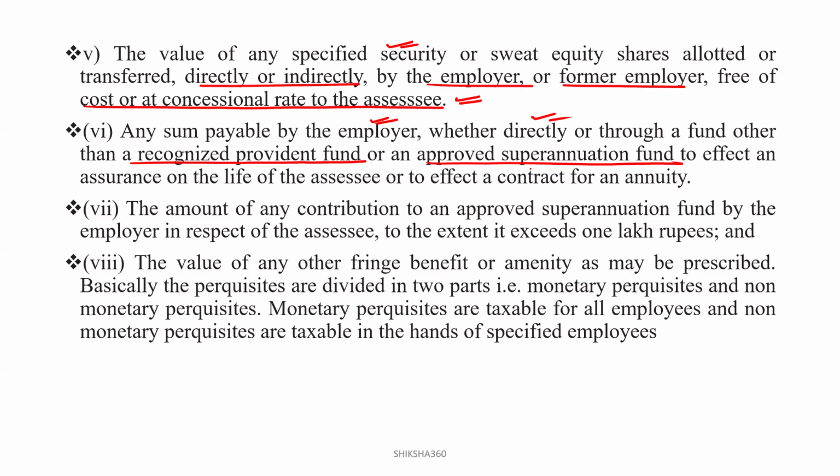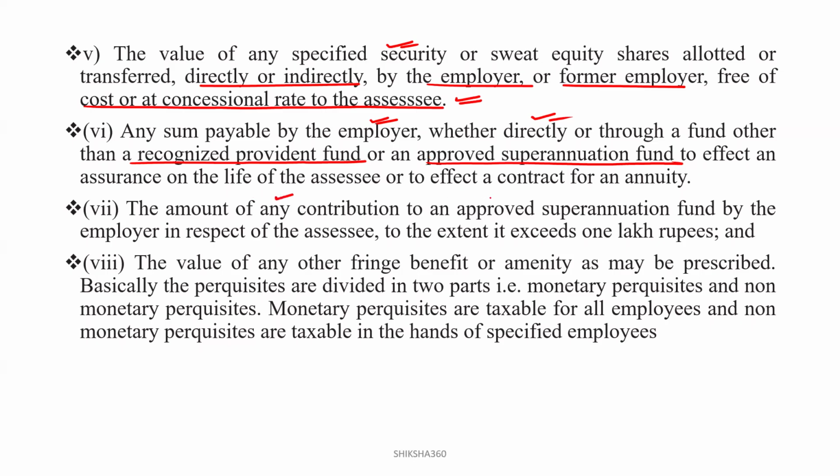Next is the amount of any contribution to the approved superannuation fund. What is the meaning of superannuation? Basically, retirement on fulfillment of the age criteria, like 58, 60 or 62, depending on the age factor. In the banking sector, I think it is 60 years of age. In some state governments it is 58, 60 or 62. Superannuation is after completion of the full service.